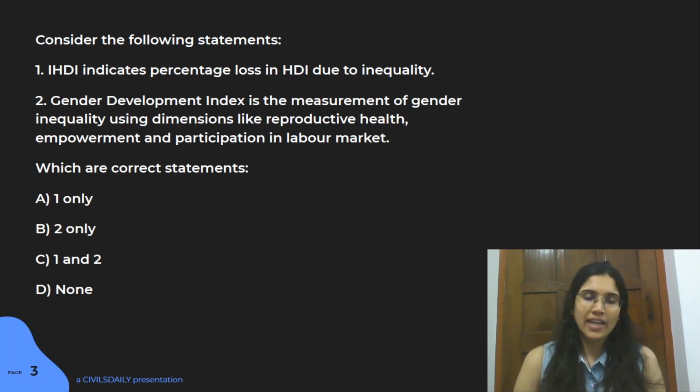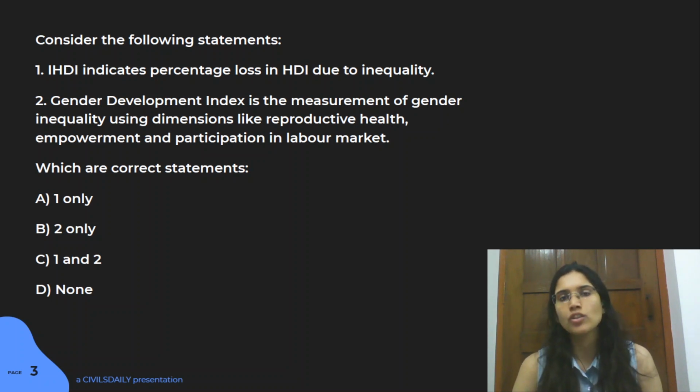So let's do the second question here, which deals with two indexes, which are IHDI and the Gender Development Index. Now, index related questions are very important. Even if you go through your previous year questions, you can find many questions from many indexes.